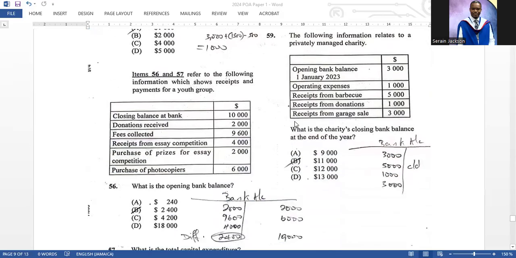Item 59: the following information relates to a privately managed charity. What is the charity's closing bank balance at the end of the year? I went ahead and created my bank account, and the balance carried down here was cut off. It didn't capture it when I was doing it, but the correct answer here is 11,000, B.